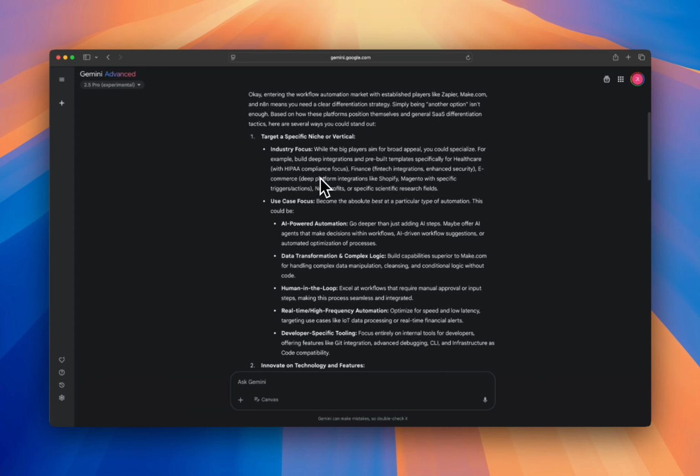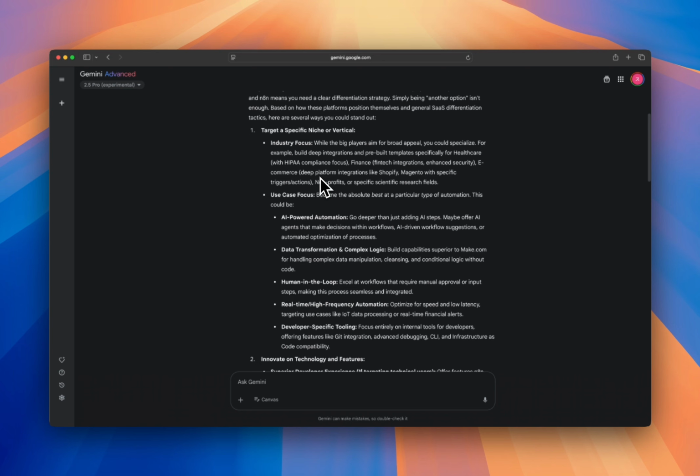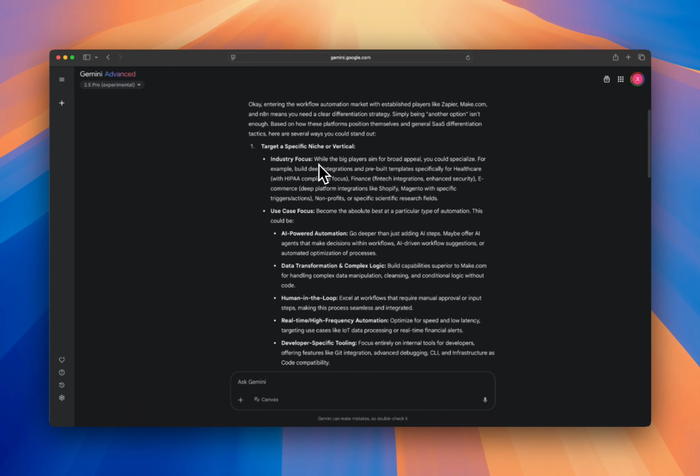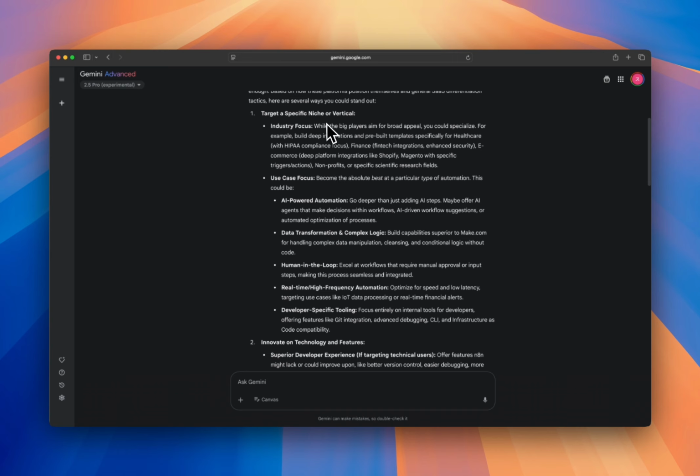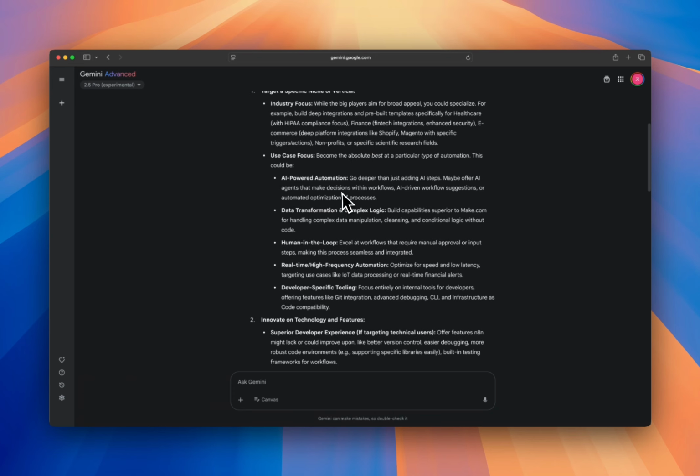I see that Gemini's starting point is to try to niche it, so narrow down the industry, which makes sense. All right. Simply being another option isn't enough. Based on how these platforms position themselves and general SaaS differentiation tactics, there are several ways we could stand out. Okay, so industry focus: the big players aim for broad appeal, which is right. Most of these tools are very generalized. For example, build deep integrations and pre-built templates specifically for healthcare, finance, e-commerce, Magento, non-profits, scientific research, all right?